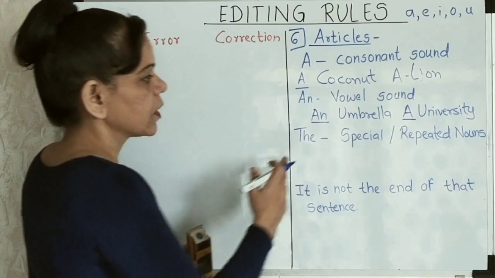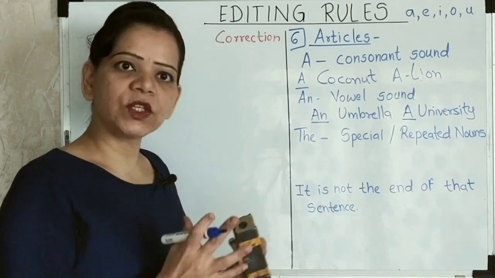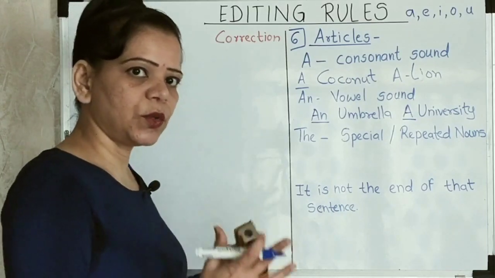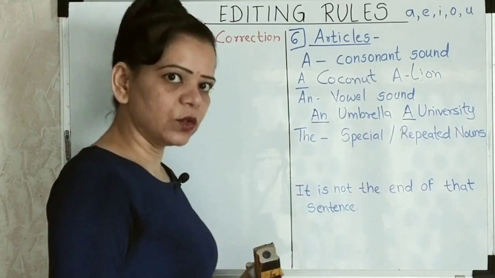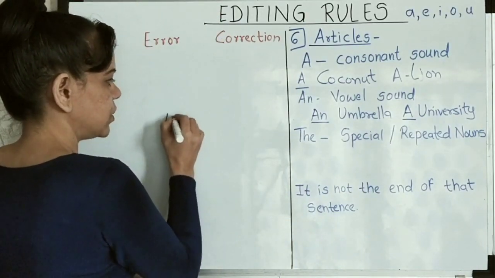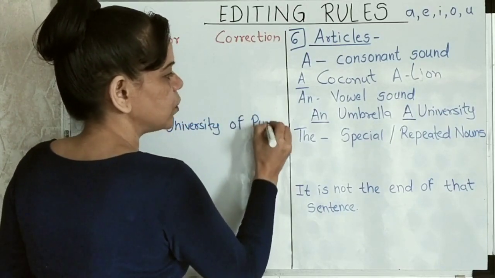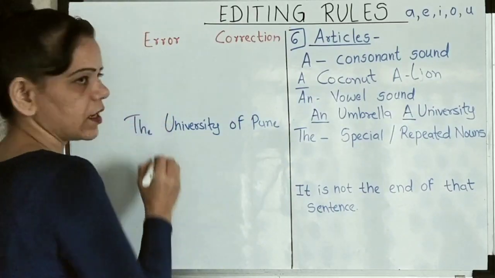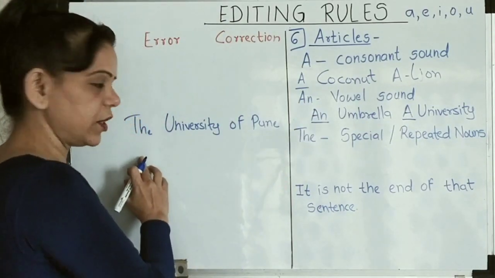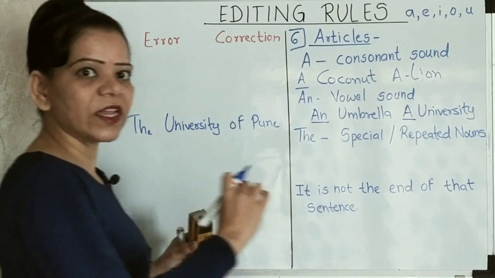Yes, an. Next, let's come down to the special or the definite article the, which is unique to the world. We use the for earth, sun, the Taj Mahal. So there you use the. Same way, can I go ahead and use the for university? If I have the name of the university, University of Pune, can I put in the over here? Yes, I can. Why? Because I am going to specify which university after that. So I can report it as the University of Pune or the University of Mumbai when constructing the sentence.